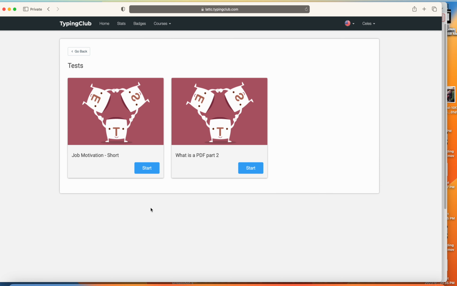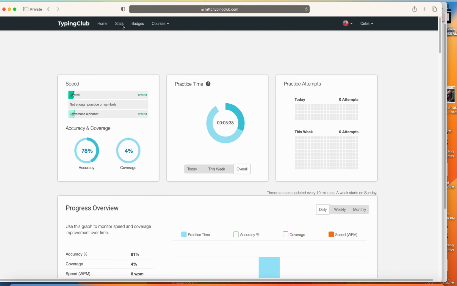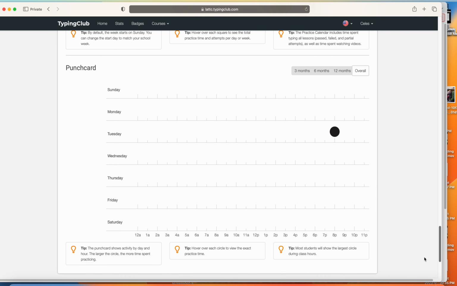Your scores are automatically recorded here. So don't worry. Just do this one 2 times and this one 2 times. Do each one 2 times. When you finish doing your typing tests, click right here to stats, and then scroll all the way down to the bottom.